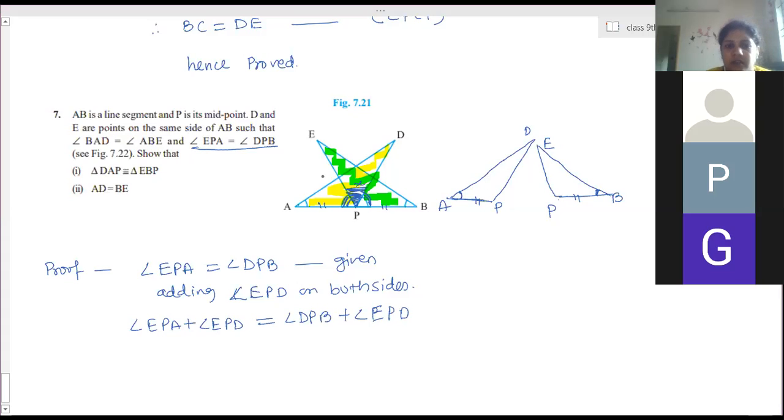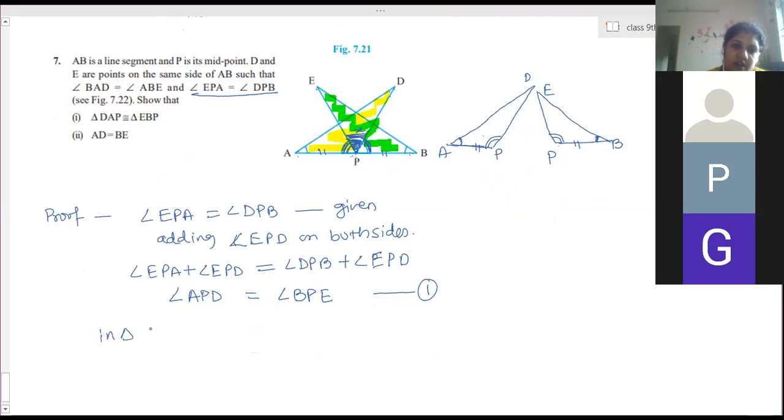EPA plus EPD will become APD. Right? DPB and EPD, this angle and this angle addition will become angle BPE. So that means APD, this angle, we have proved equal to BPE angle. So by ASA criteria, these two triangles are congruent.